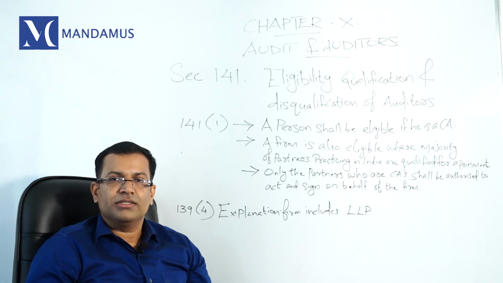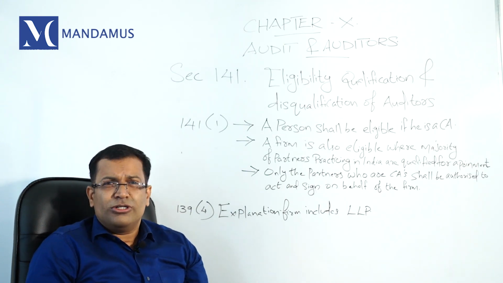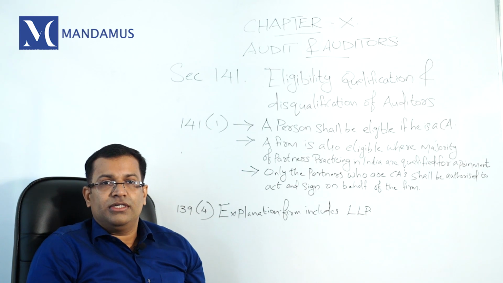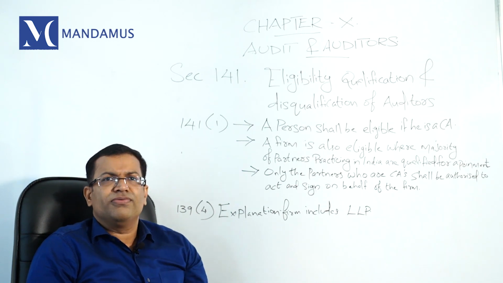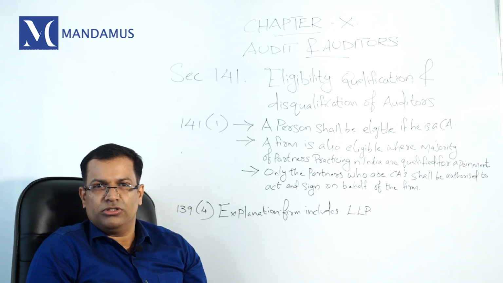See, in the Companies Act, you have 29 chapters. So today we are going to discuss chapter 10, that is audit and auditors. Audit and auditors, that is section 141, is what we are going to discuss here. Section 141 is eligibility, qualification and disqualification of auditors.